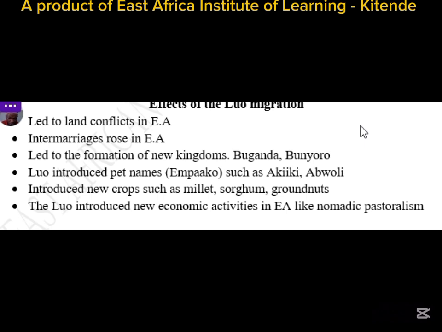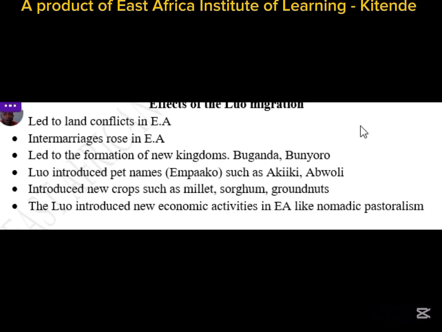Remember, when the Luo migrated into East Africa, the population increased. That means the land which was occupied by few Africans had to be shared with the Luo. And time came when, to settle on a particular land, one had to first fight for that area. So it increased the conflicts over land in East Africa.